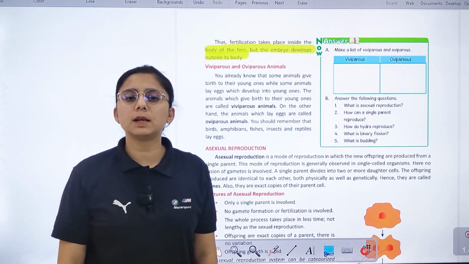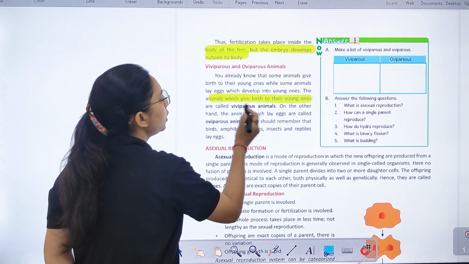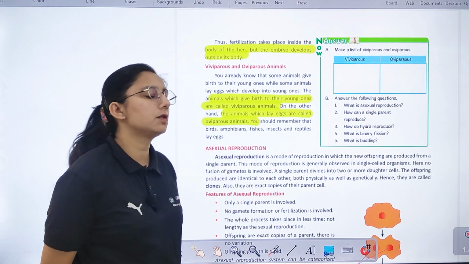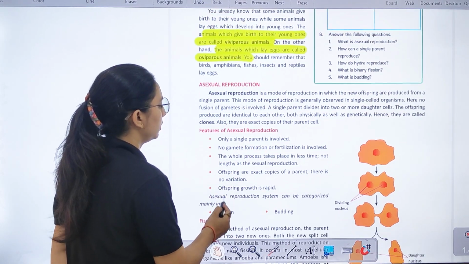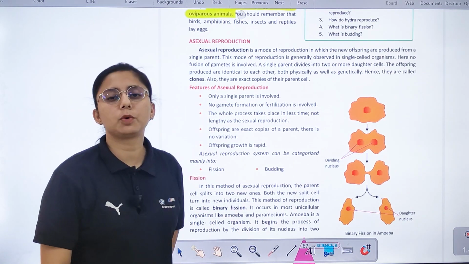We have 2 types of animals, viviparous and oviparous. Viviparous means which gives birth to young ones. उन्हें viviparous कहते हैं, और जो egg lay करते हैं वो oviparous, जैसे amphibians, fish, insects and reptiles. हमने अभी sexual reproduction पढ़ा, अब हम पढ़ते हैं asexual reproduction.